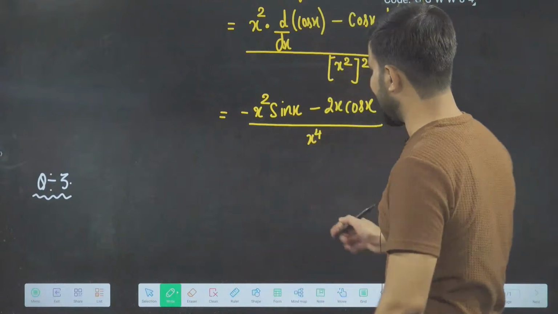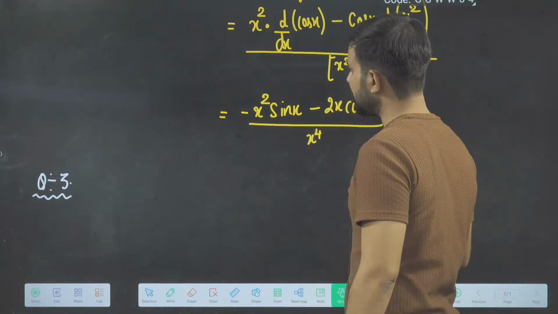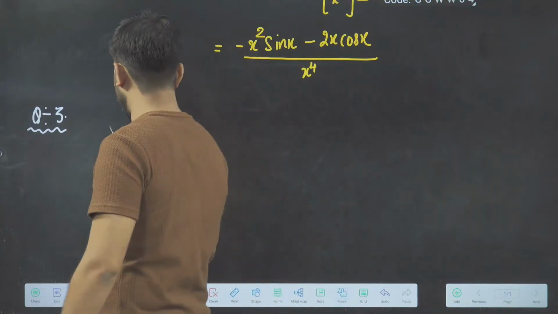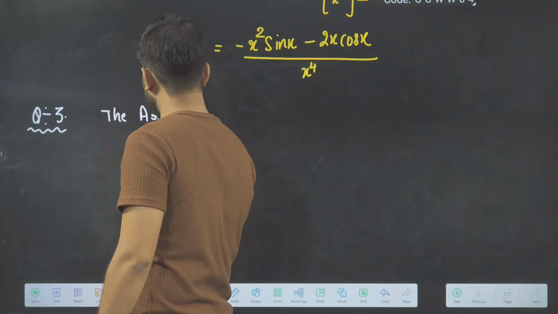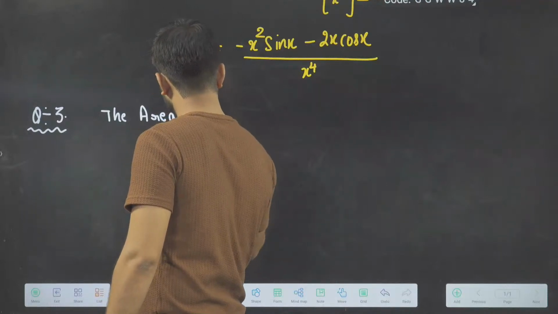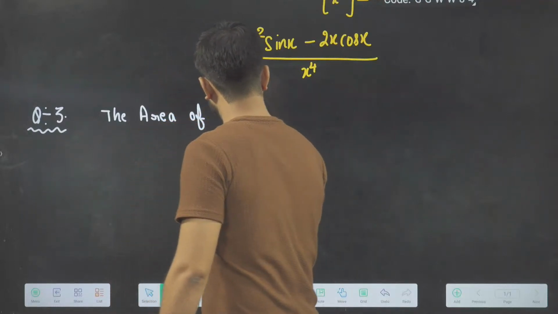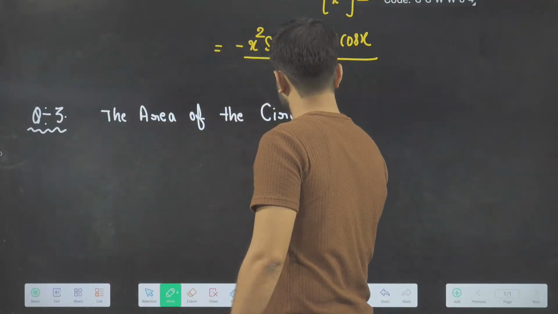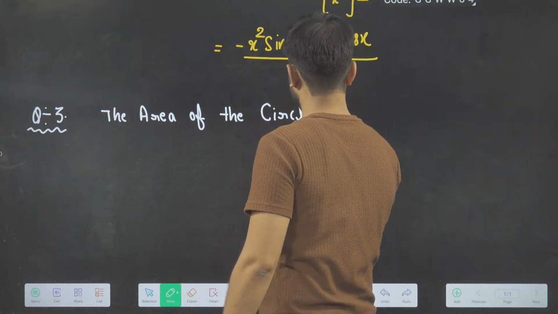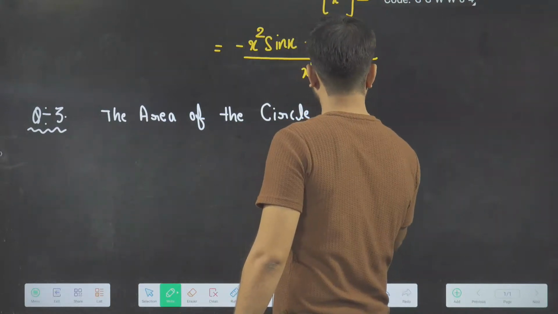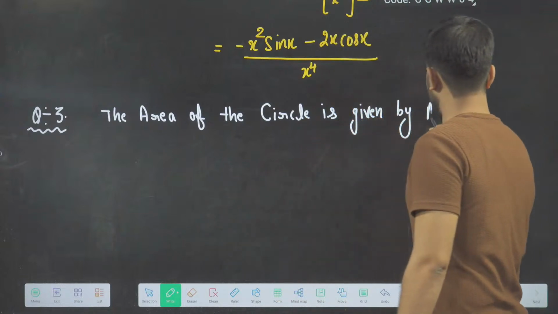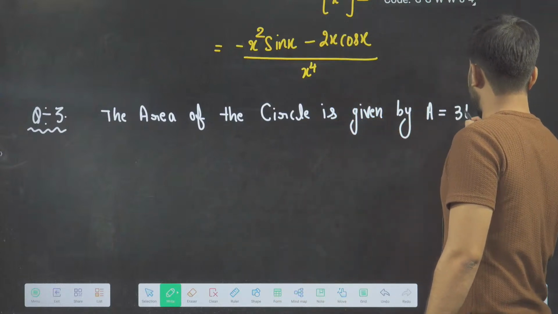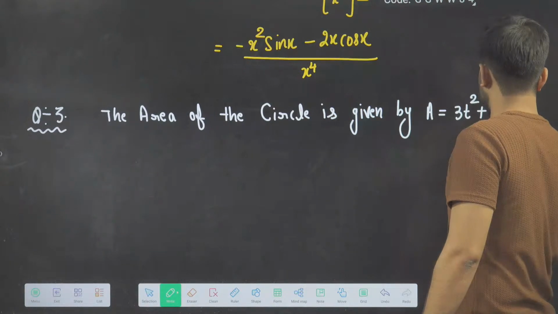So in similar manner, the question is that a circle will form, and the area of the circle is given by area is equal to 3t square plus 5.